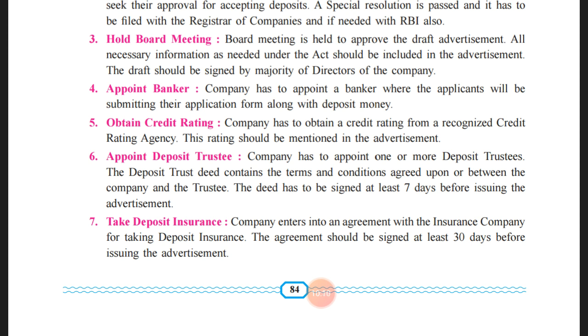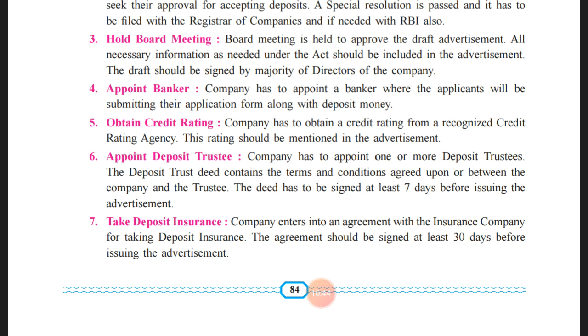An agreement will be made by the deposit trustee and the company, whereas the terms and conditions related to the investment will all be agreed upon, and they will sign. The company will sign as well as the trustee, whereas the trustee will take into consideration to protect the interest of the investor, and the company will also take into consideration to protect the rights of the company.